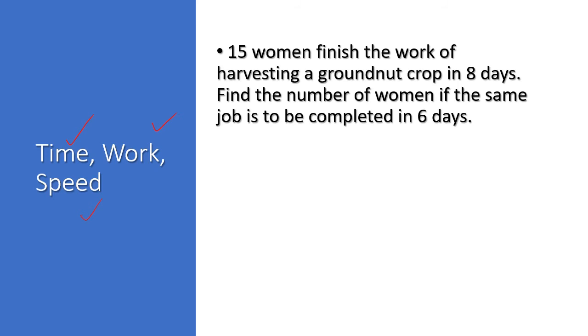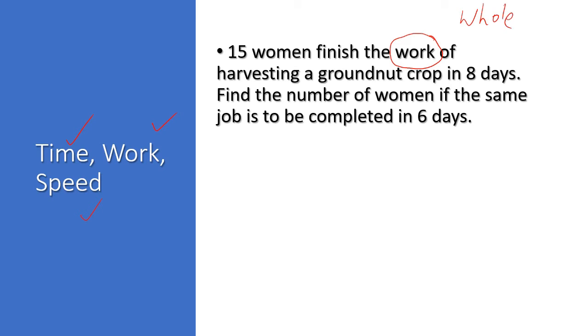Here is a question: 15 women finished the work of harvesting a groundnut crop in 8 days. Find the number of women if the same job is to be completed in 6 days. And don't jump into answering the question. Now, what is more important over here is to understand the situation. I would like to say that 15 women finished the work of harvesting a groundnut crop in 8 days. So the work is fixed. Understood? That is what we have to understand. There is a work. The work can be said as the whole work, complete work.